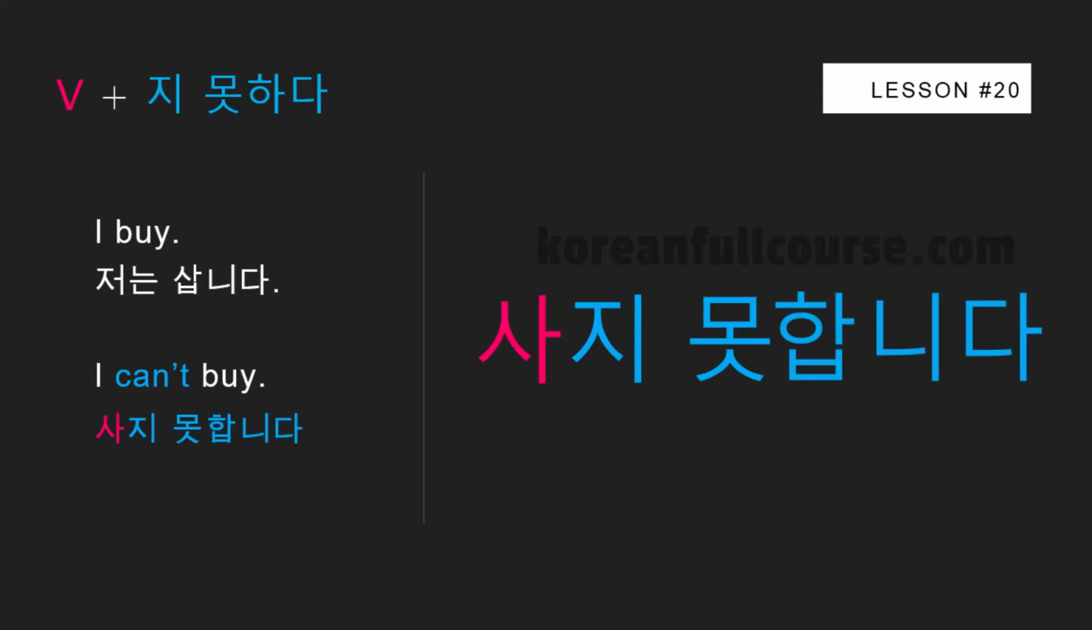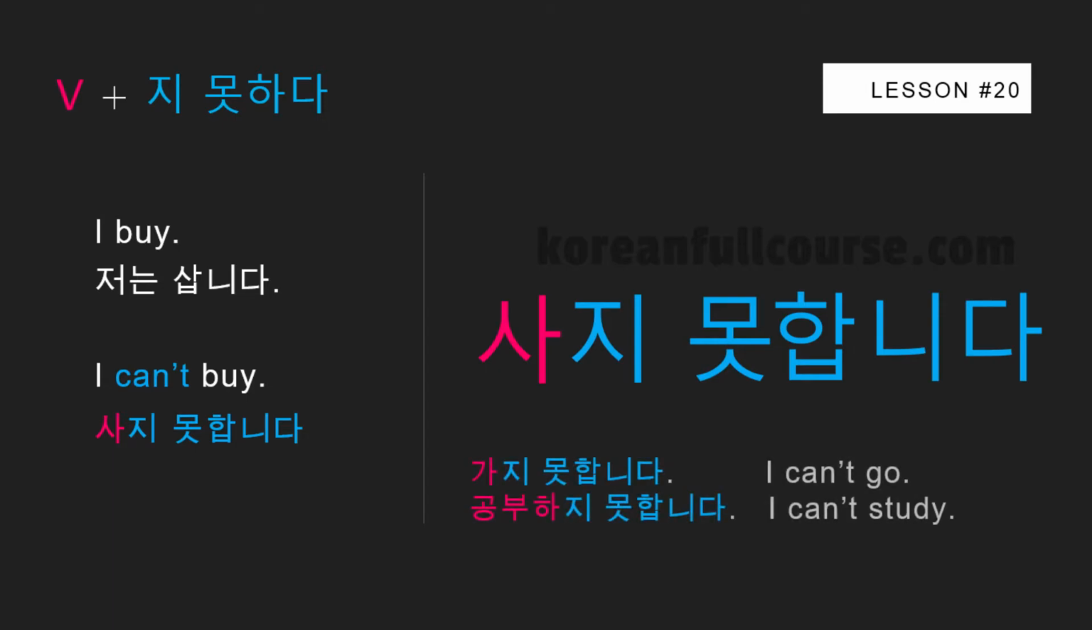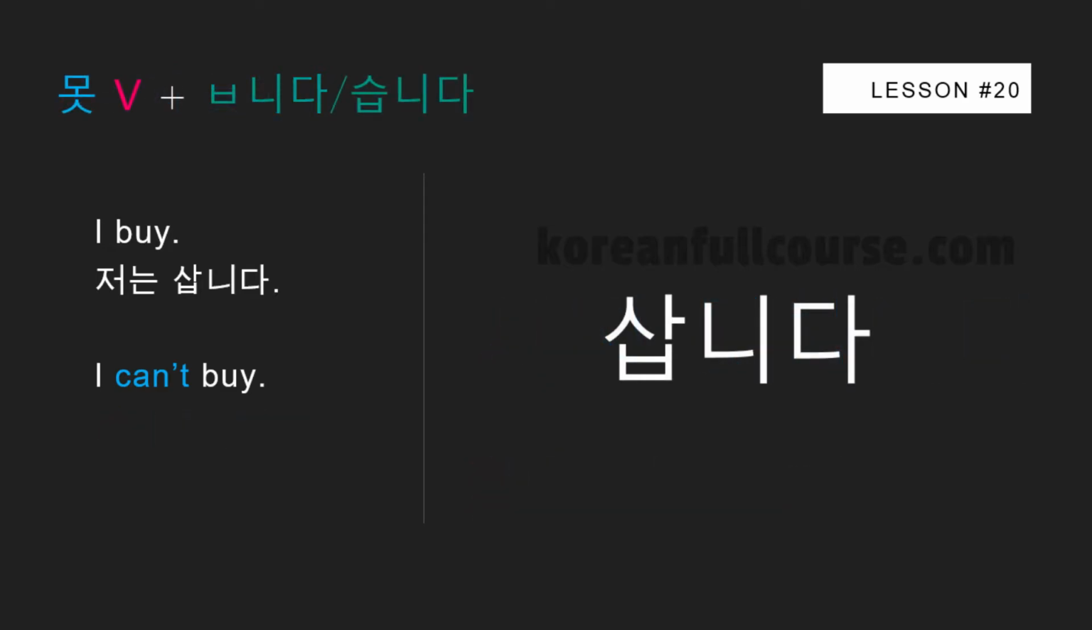사지 못합니다. I can't buy. 가지 못합니다. I can't go. 공부하지 못합니다. I can't study. There is also another way to say the same thing. All you need to do is to place 못 before the verb. 저는 못 삽니다. I can't buy.